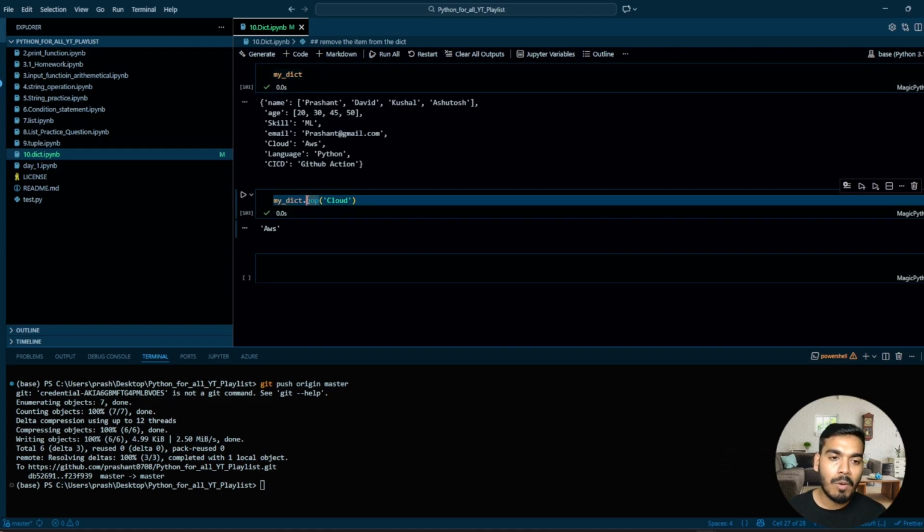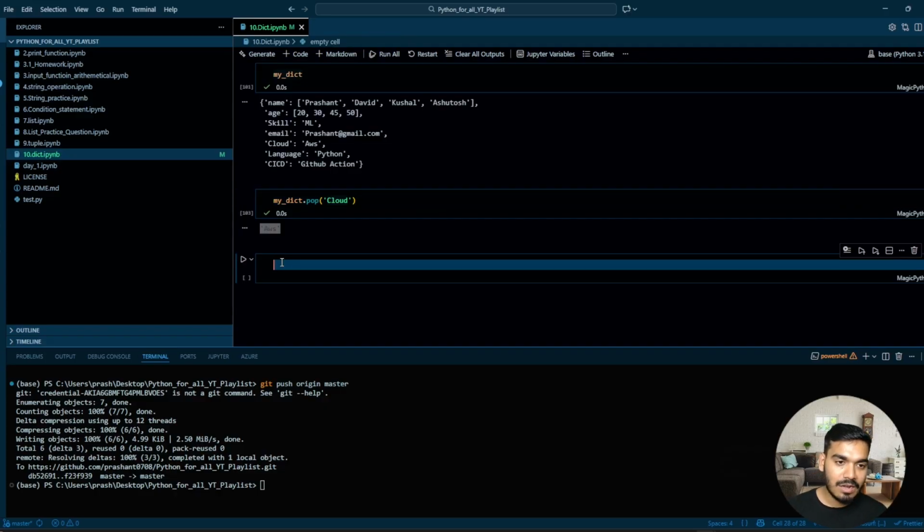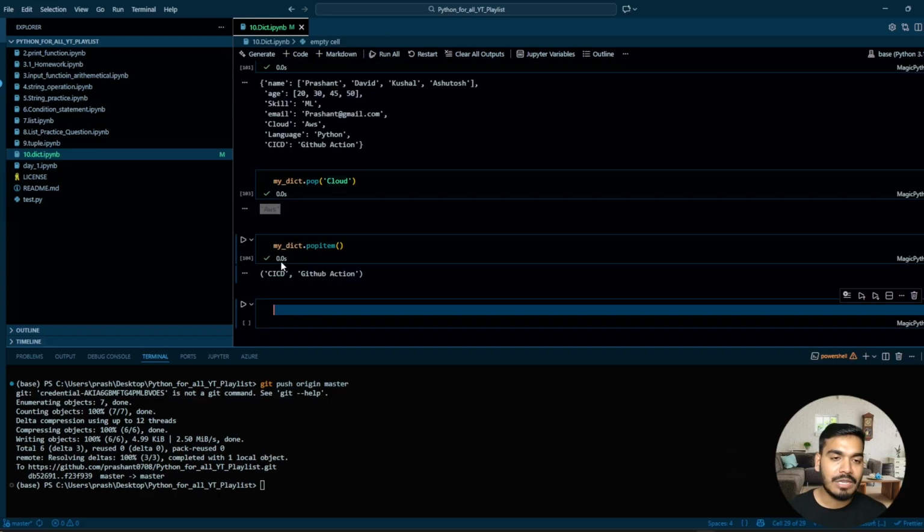But if you use pop and pass a key inside it, it will delete the item and also return what the value was. Now there is another method to delete from the end of your dictionary, that is my dict dot popitem. See, the very last one has been deleted.